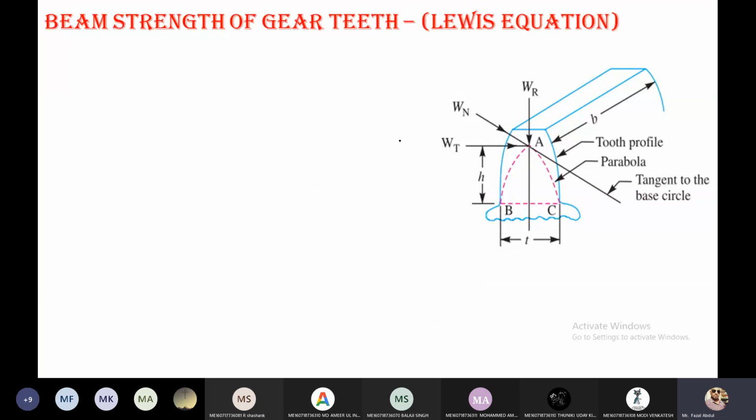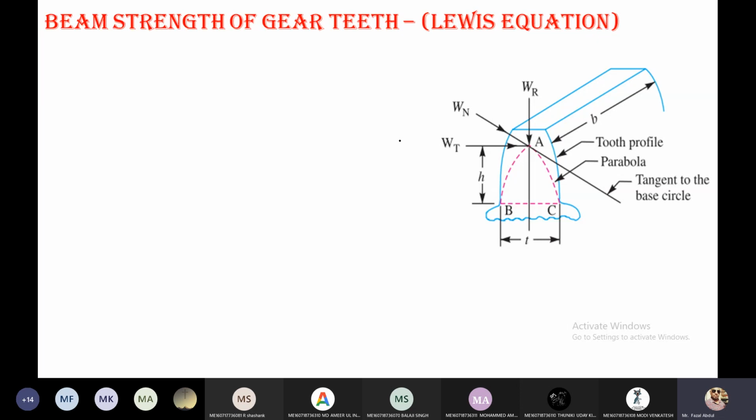So with this topic we are starting the design of spur gear. In our syllabus we have classification of gears, material used for gears, and gear terminology. These are all things we discussed yesterday. In addition to this, the syllabus has design of spur gear, design of helical gear, and design of bevel gear.